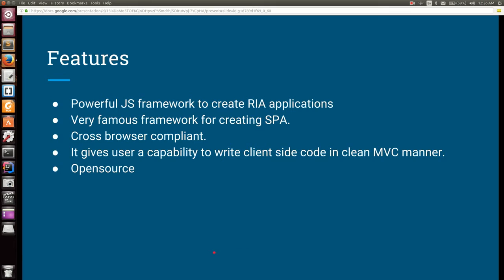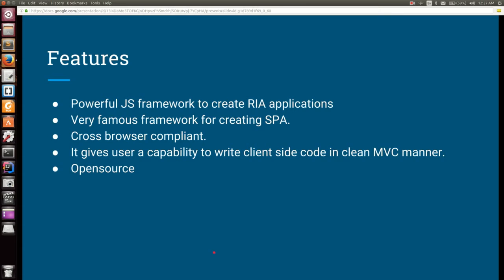Okay. It gives the user the capability to write the client code in the complete MVC, model view controller, format. It is a design pattern. We will study it later while designing our applications. And it is open source. It is available and a community of developers contribute to it.